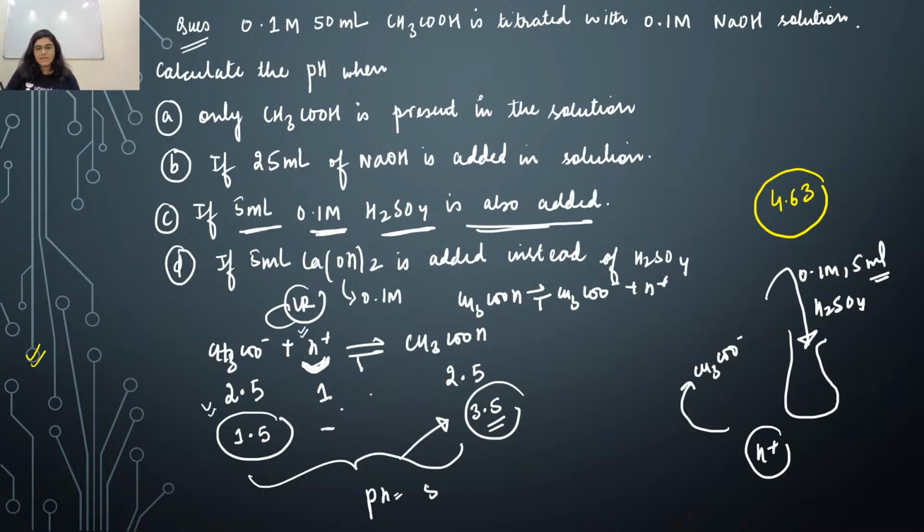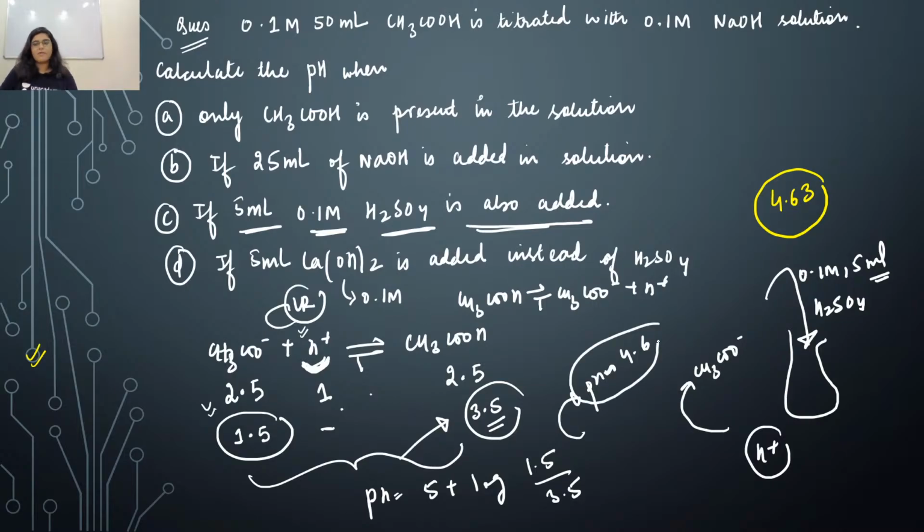pH is equal to pKa, which is 5, plus log salt by acid. What is salt now? 1.5, and acid is 3.5. That means just calculate this value and you'll be getting pH somewhere around 4.6, right? This is the approximate range. I think 4.63 is the correct answer, right? 4.63 is the correct answer.